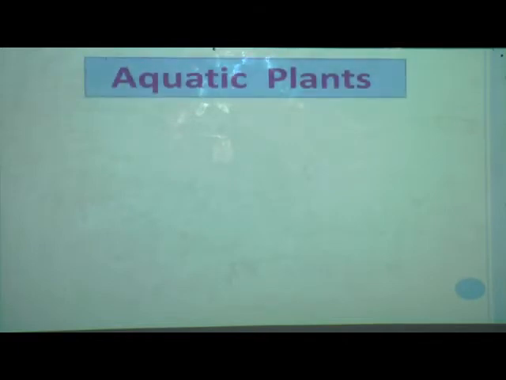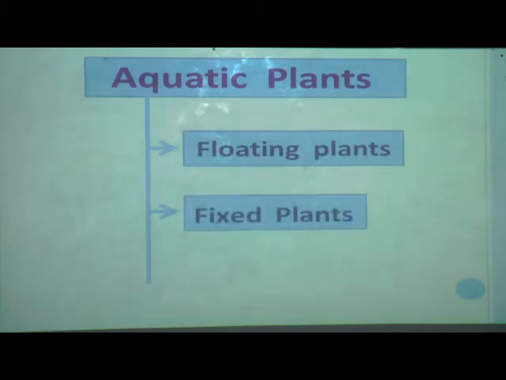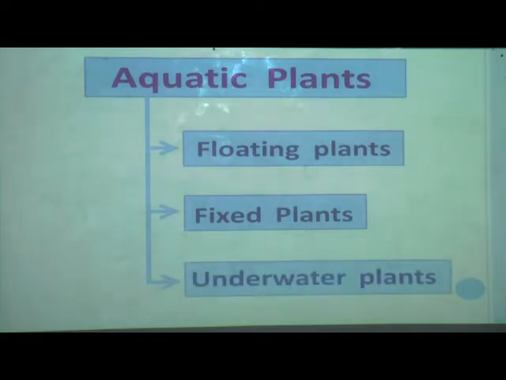Now there are also different types of aquatic plants. Just as there were 4 types of terrestrial plants, here in aquatic plants there are 3 types: floating plants, fixed plants and underwater plants.